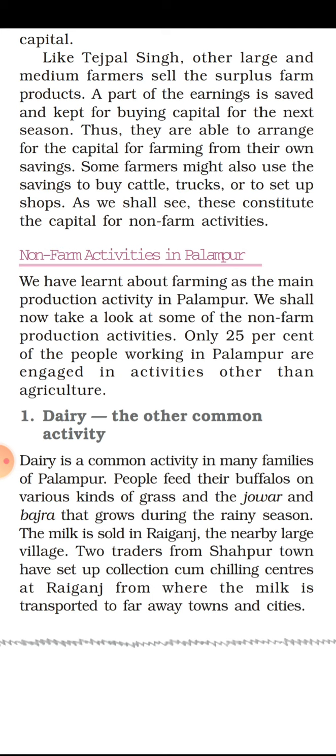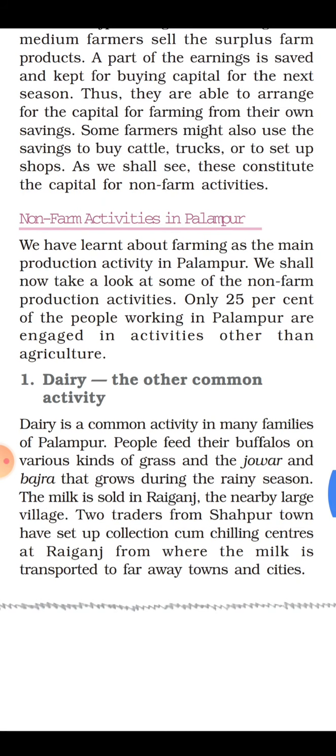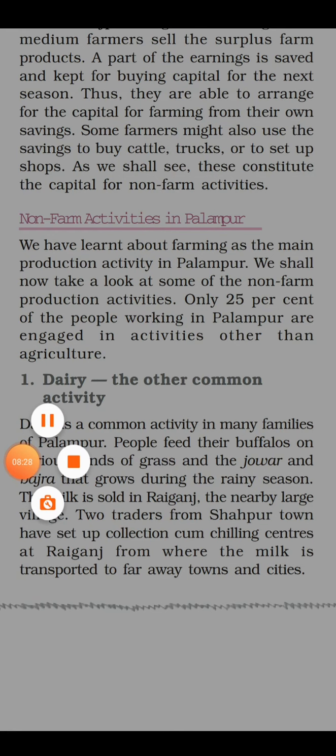Some farmers use this money to purchase cattle, a buffalo or a cow, or a truck, or they set up shops. As we shall see, these constitute the capital for non-farm activities. So purchasing cattle or a truck, or setting up a shop, these are all non-farm activities. Tomorrow we shall discuss the non-farm activities.